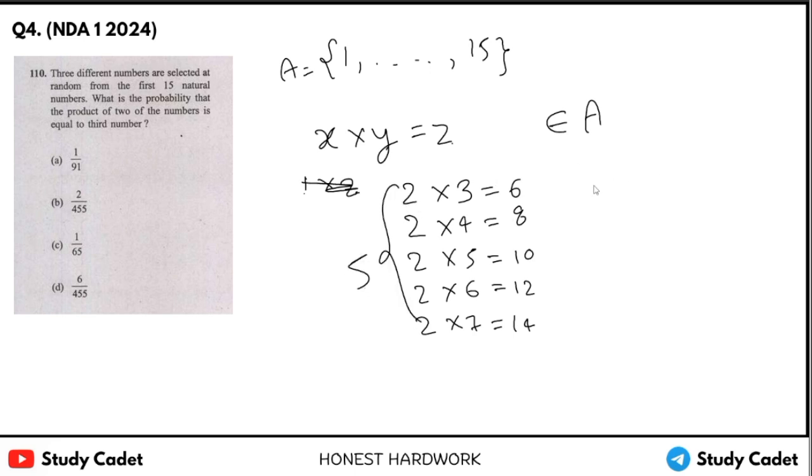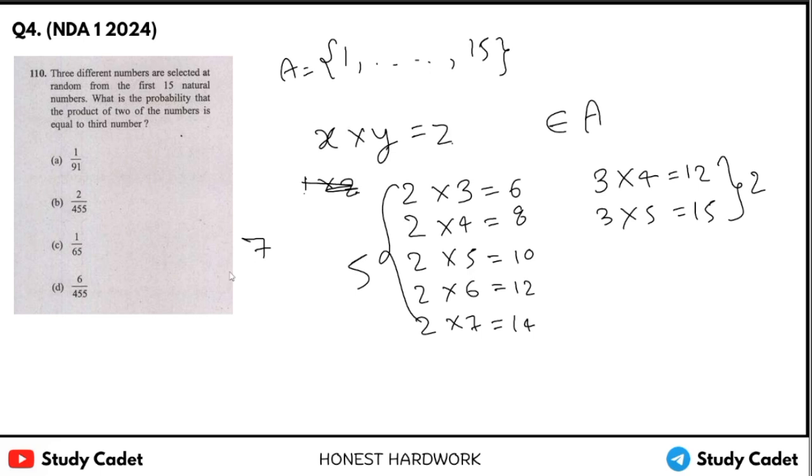If we multiply with 3, then 3 into 2 is 6 here. Now 3 into 4, that is 12. 3 into 5, that is 15. And 3 into 6, that will be 18. That will not be considered. So 2 cases are these. 5 plus 2, we have total 7 cases, right? And different numbers selected. Okay, we have 7 numbers.